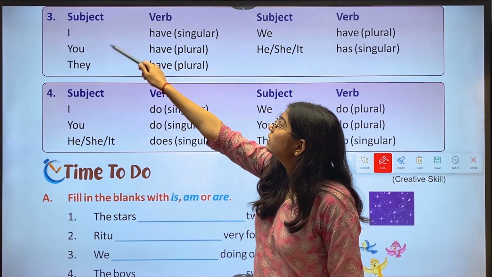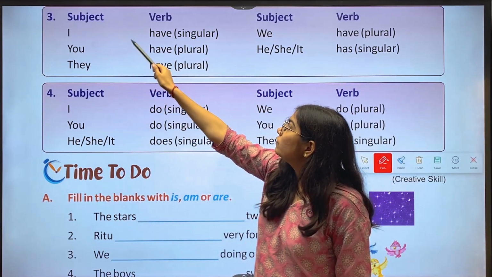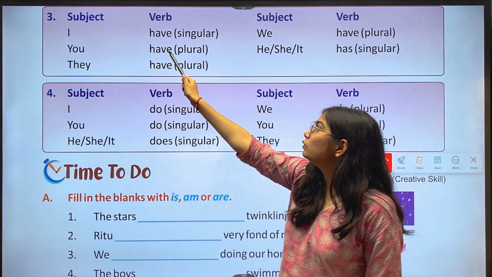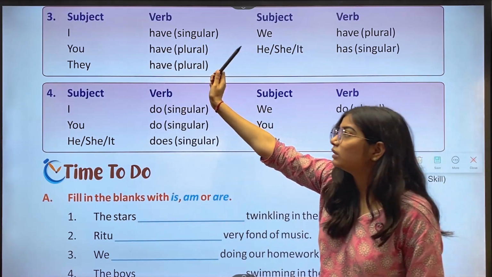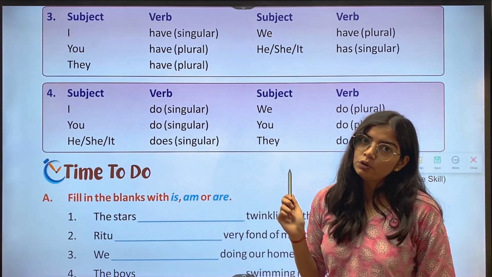Then we have third, subject here, verb here. With I we use have, which is singular. Then with you we use have, which is plural. Then with they we use have, again which is plural.